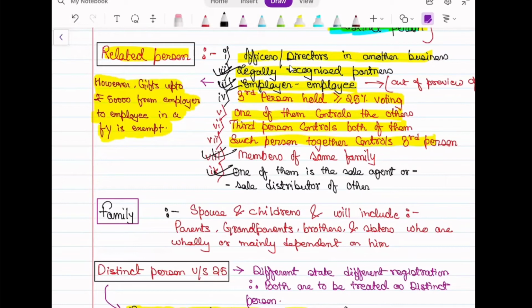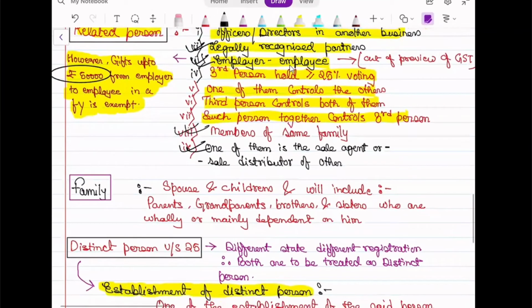So with that view, if an employer provides any gift to the employee, we will definitely tax it. We will definitely consider it as a supply and GST will be levied. But there's also an exception: gifts up to rupees 50,000 are exempt. Correct. And members of the same family,